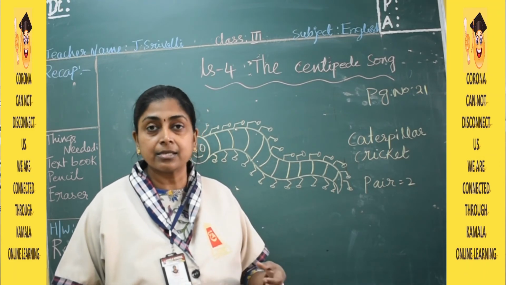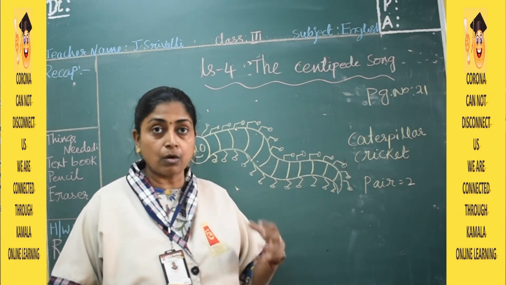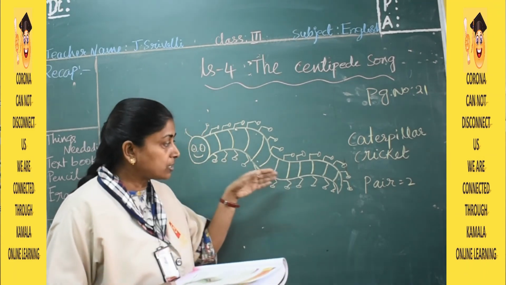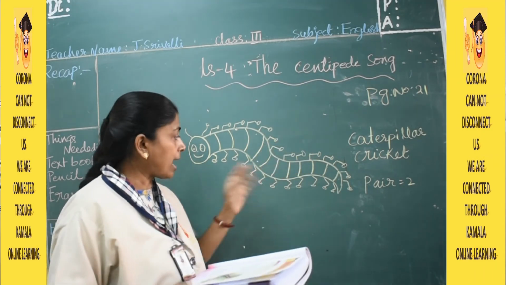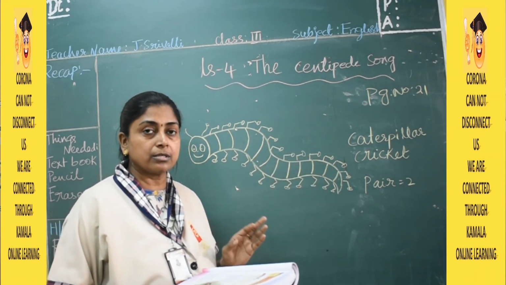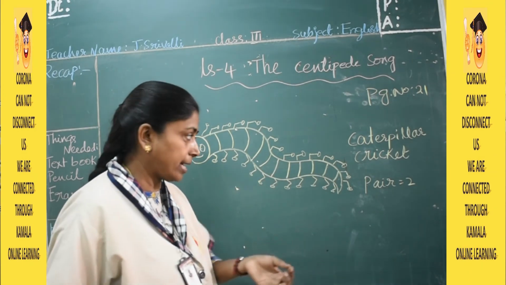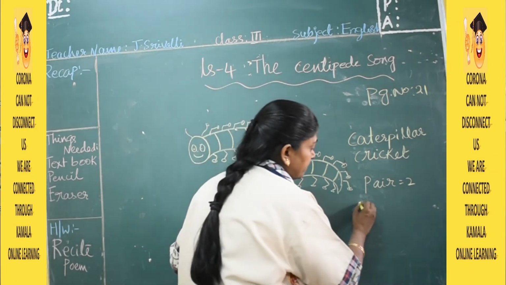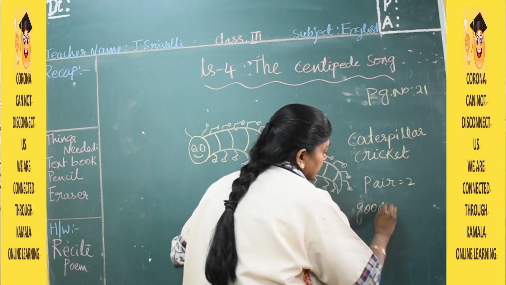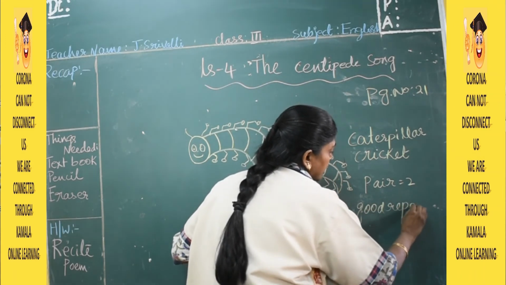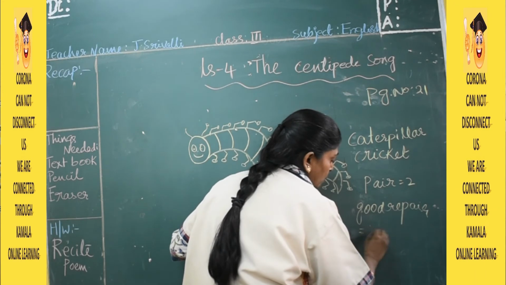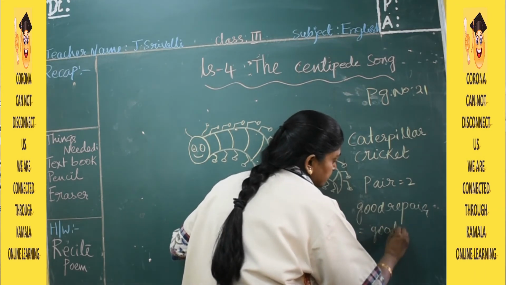All they care about is these 40,000 shoes. 40,000 feet have 40,000 shoes. They only care as long as they are in good repair. What do you mean by good repair? Good condition.